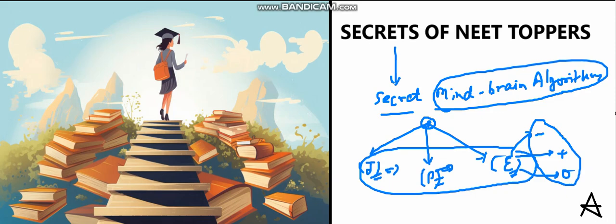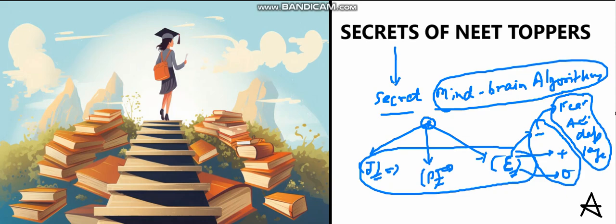But if there is something wrong with the energy or the emotion, then we have to spend a lot of time in dealing with negative vibrations, negative emotions like fear, anxiety, depression, low feelings, and the mind brain algorithm is not able to function well.